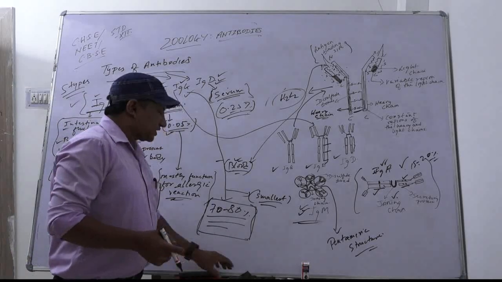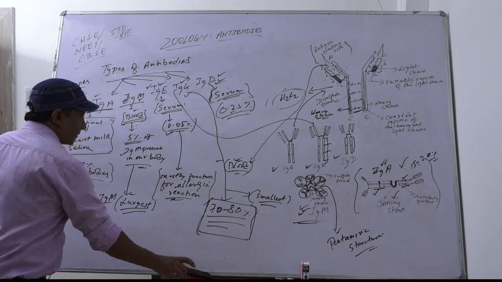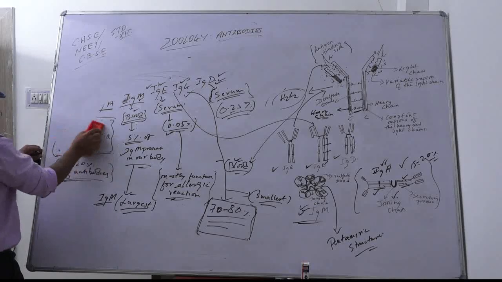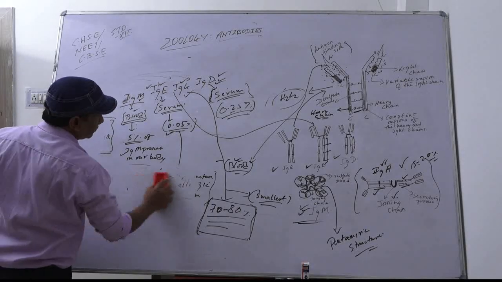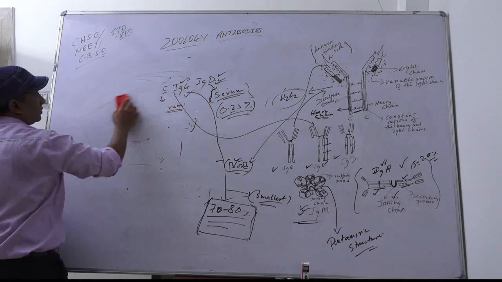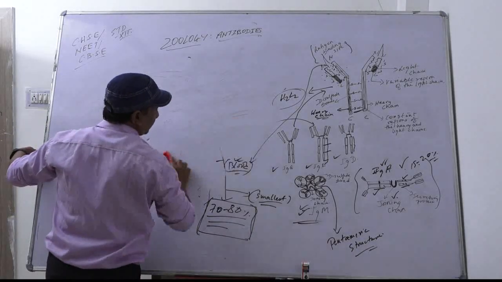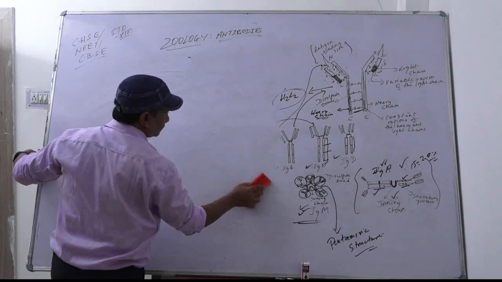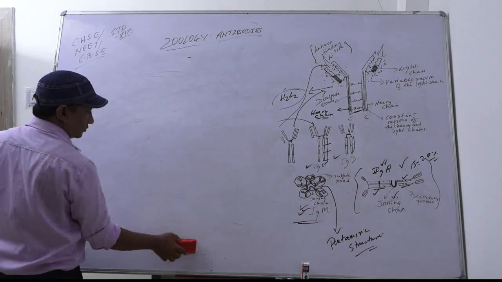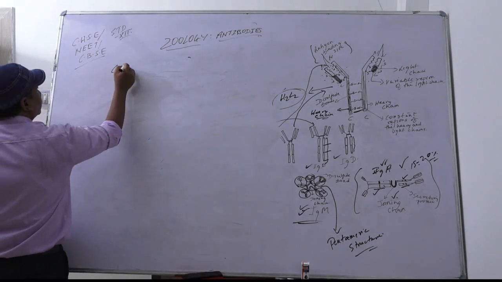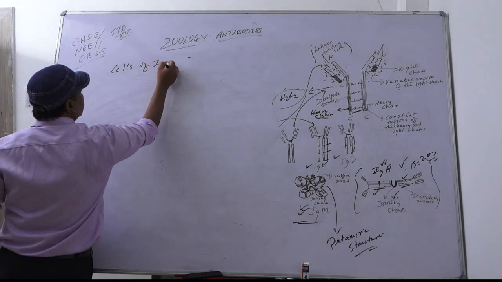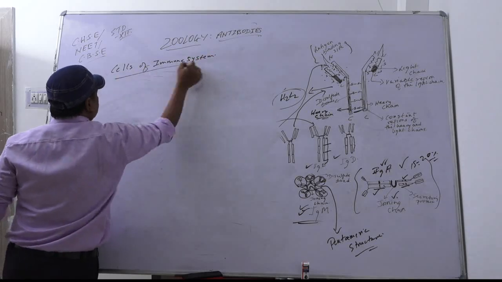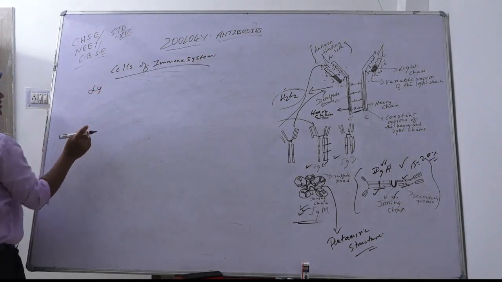Now, the cells of the immune system. Which cell is responsible for the immune system?